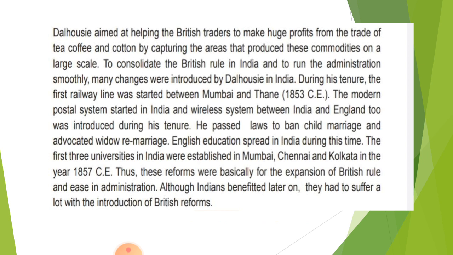To consolidate the British rule in India and to run the administration smoothly, many changes were introduced by Dalhousie in India. What he did during his tenure: the first railway line was started between Mumbai and Thane. That was in the year 1853.